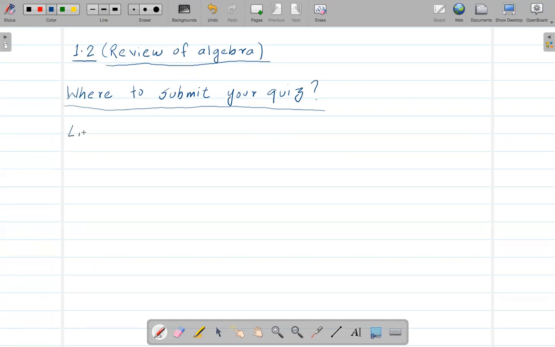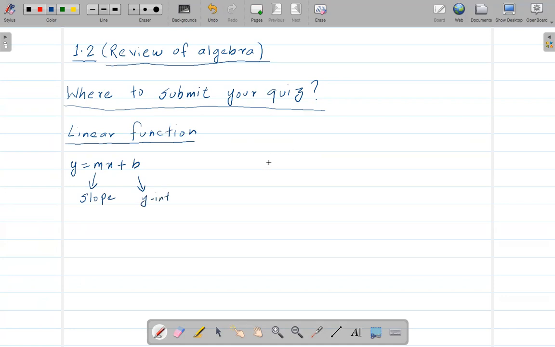Let's start first with the linear function. A linear function is basically a straight line function. The equation of the linear function is y = mx + b, this simple equation, where m is the slope and b is the y-intercept.